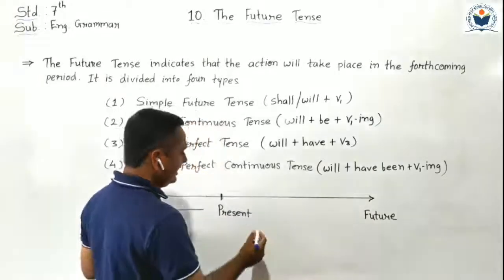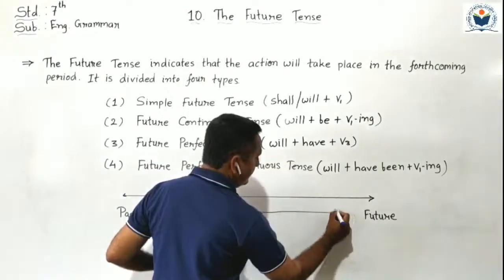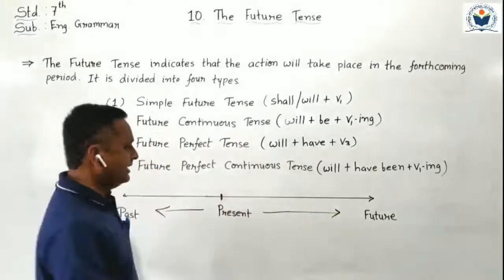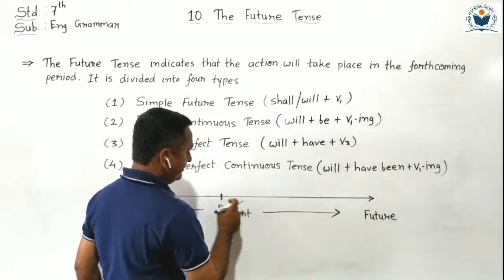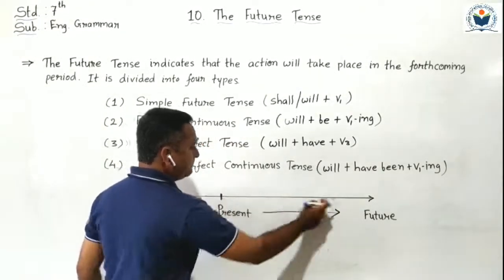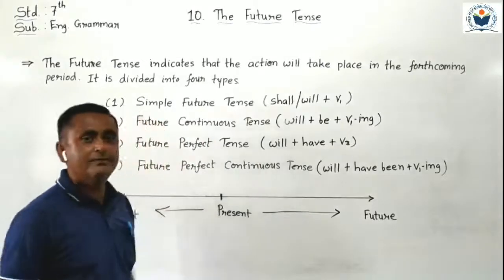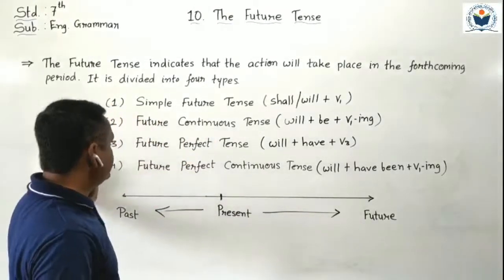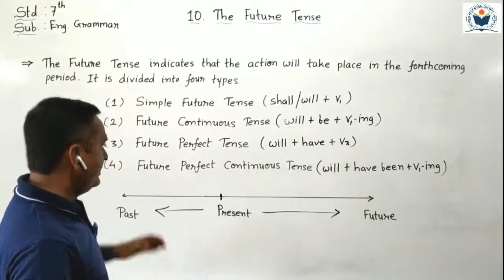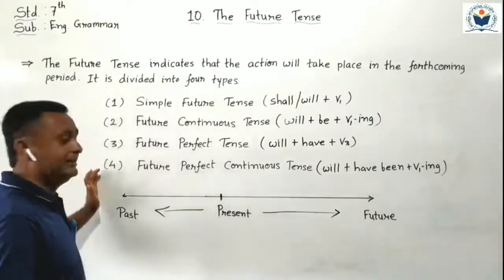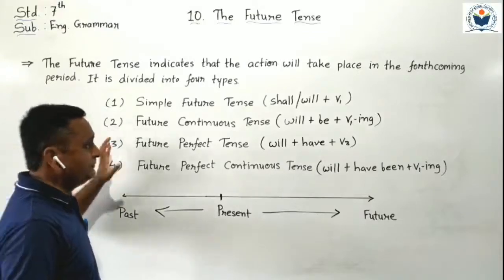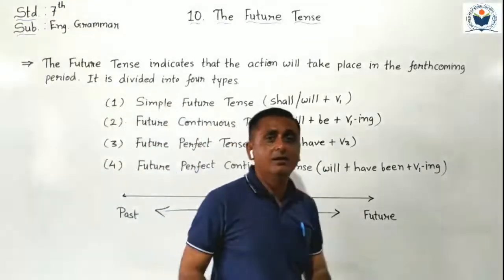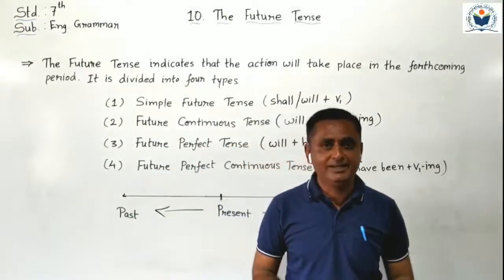So in this lesson, we have to study that portion. After present time, we have to study future time. Can you understand? We have to study mainly 4 tenses here in this lesson. After learning these 4 tenses, our 12 tenses will be completed.